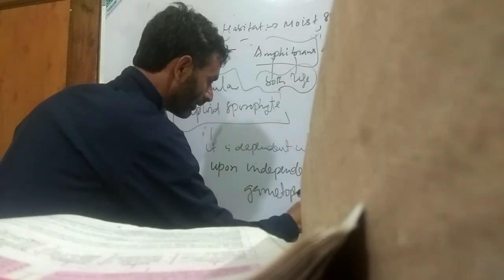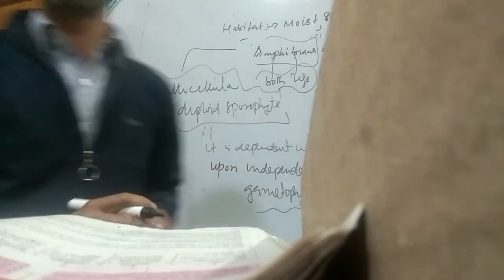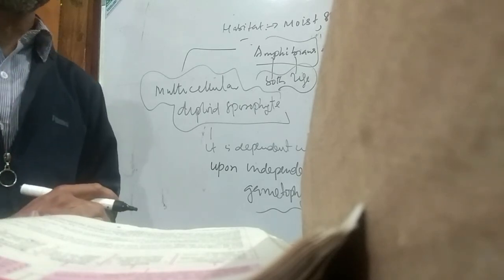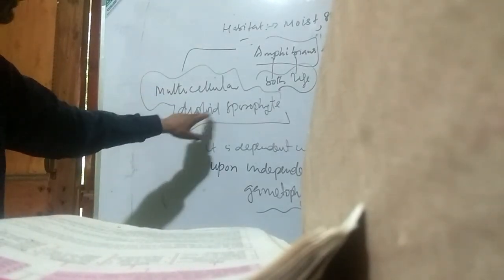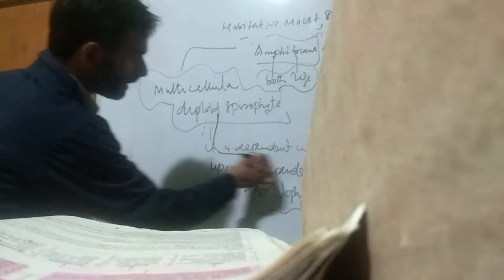This is the सबक of the day, the theme of this topic. ब्रायोफाइट्स में मल्टीसेलुलर डिप्लॉयड स्पोरोफाइट है, and this diploid sporophyte is dependent upon independent multicellular gametophyte. This is important.